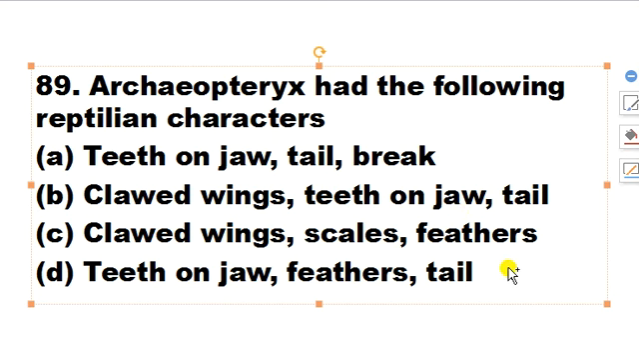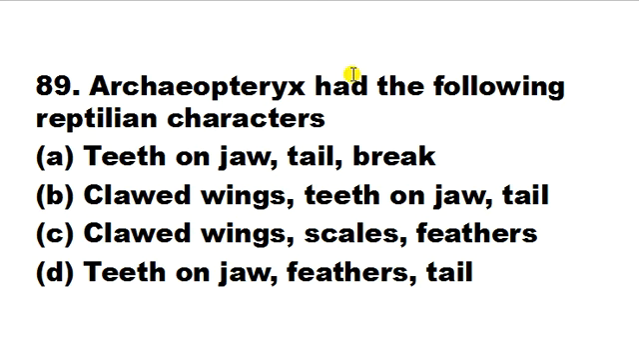So what is Archaeopteryx? Archaeopteryx means old wing. They are actually bird-like dinosaurs. What are its features? They have reptilian characters. Actually they are extinct now. So here the correct answer is B. That means they had clawed wings, teeth on jaw and tail.